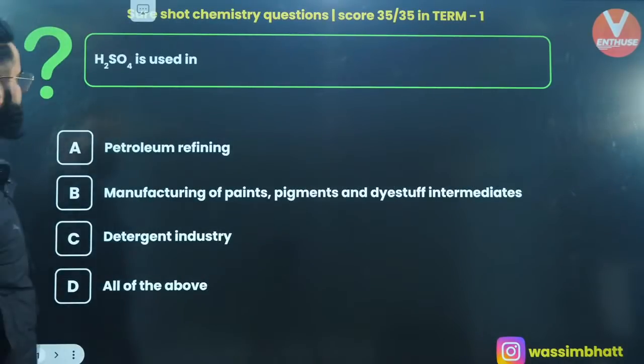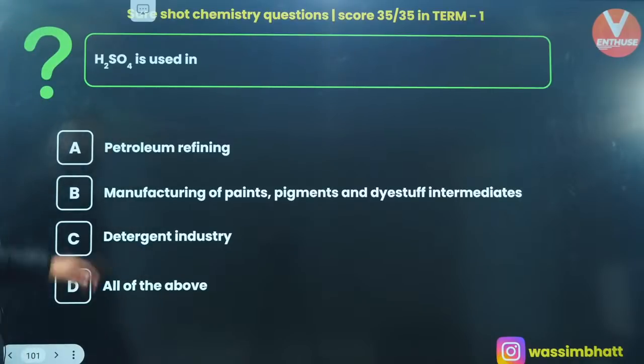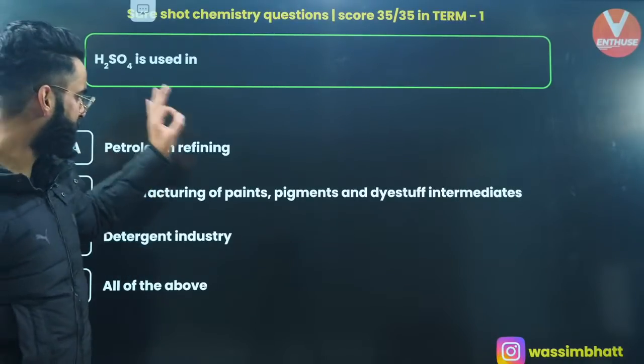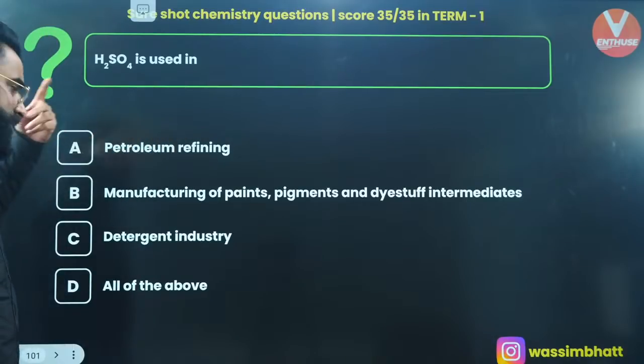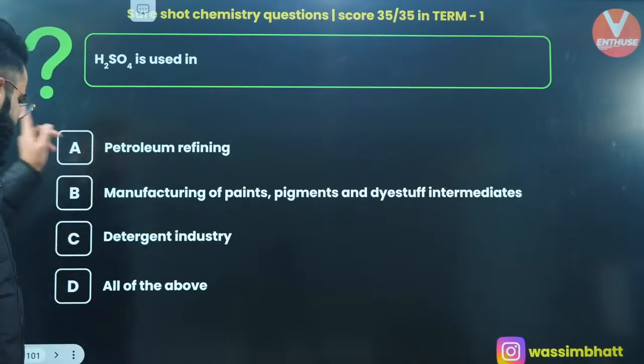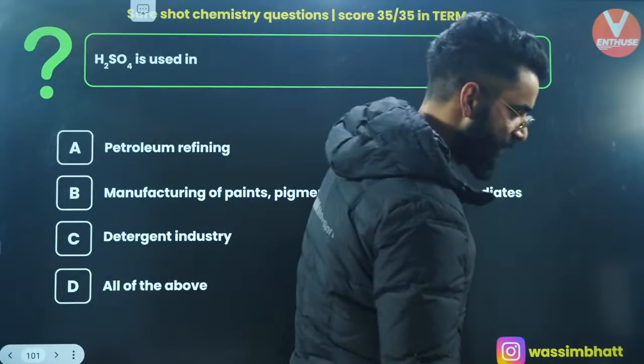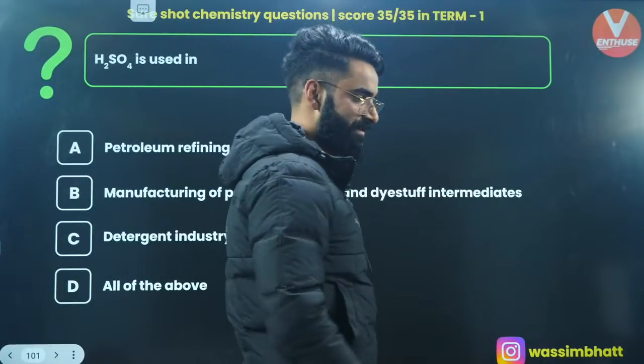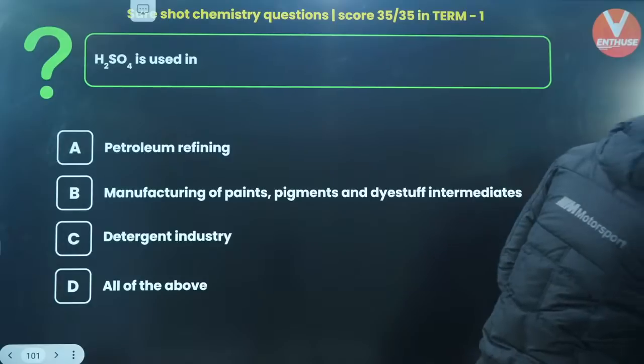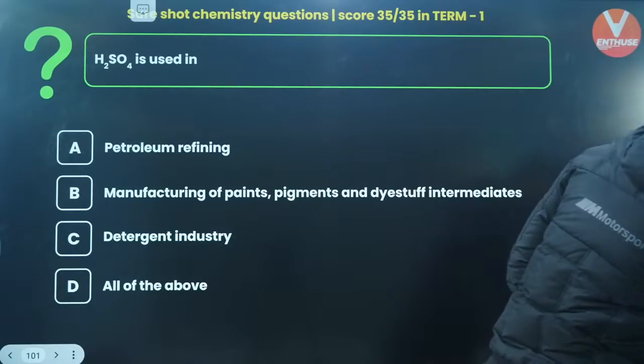Okay, let's move on to one more. H2SO4 is used in petroleum refining, absolutely right. Manufacturing of paints, pigments and dye stuff, correct. Detergent industry, yes, all the above. So what is going to be the answer? I want you guys to let me know its answer, my dear people.